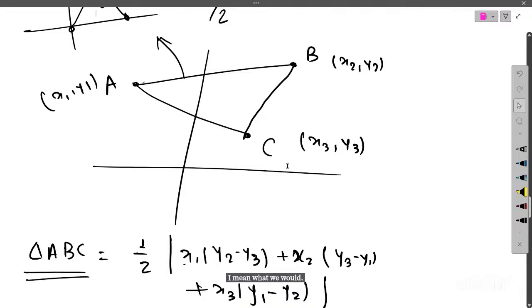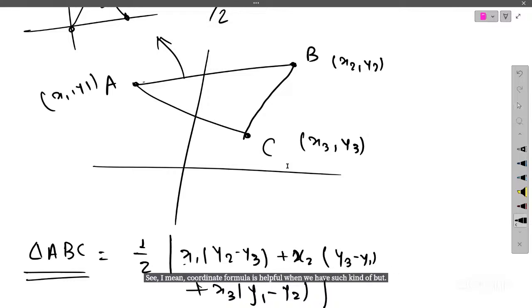The coordinate formula is helpful when we have such kind of irregular shape. If I try to substitute, instead of the regular half BH formula, with this half into x1 into y2 minus y3 and so on, will I get the same result? Yes, you will get the same result. Okay. Thank you.